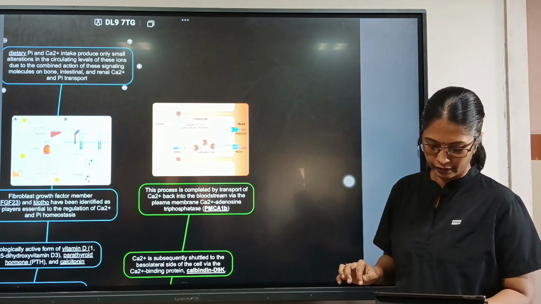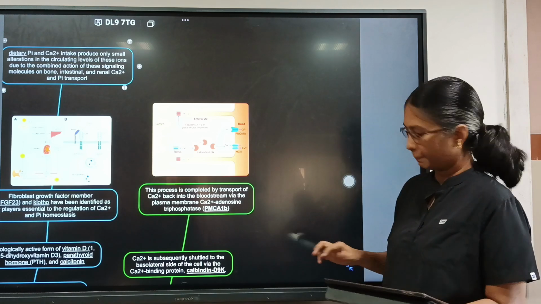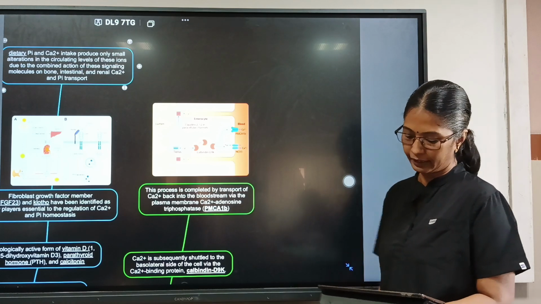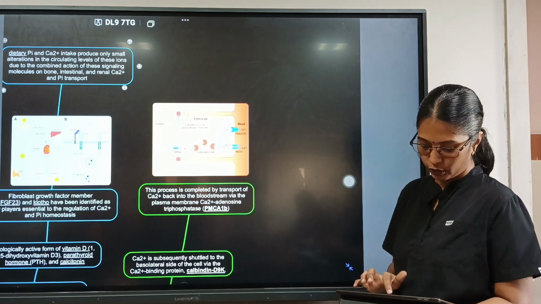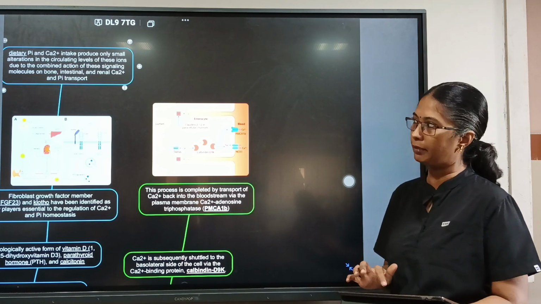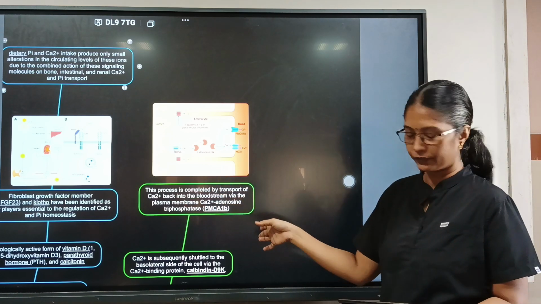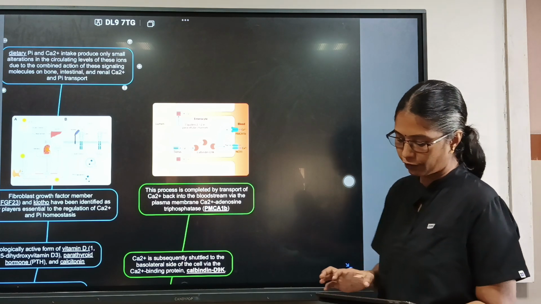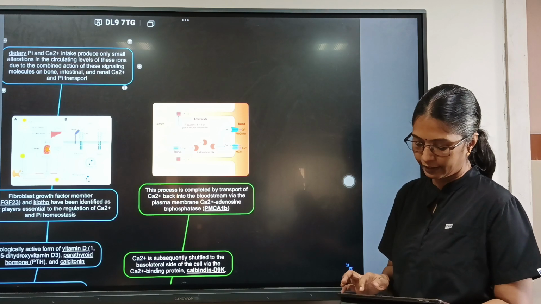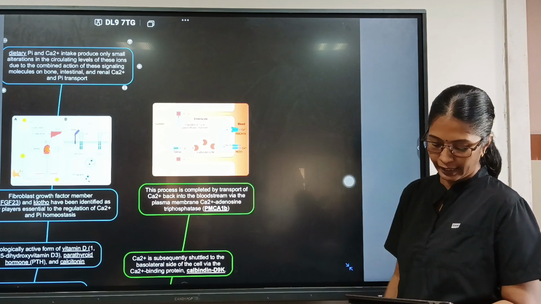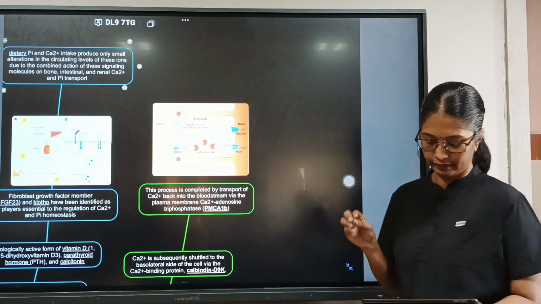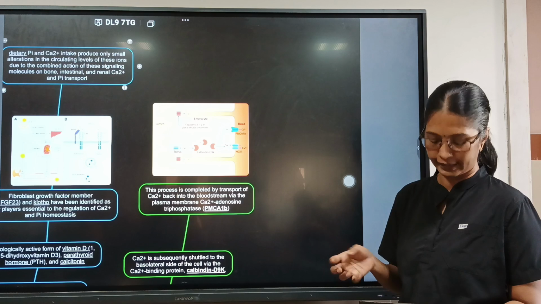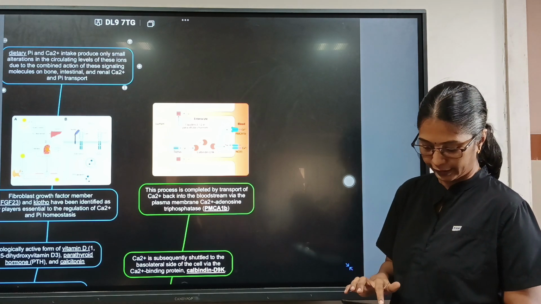Now we will talk about phosphate. The sodium dependent Pi cotransporter type 2B, in short NaPi2B, is localized to the brush border of the ileum. As I said, calcium in the duodenum, phosphate from the ileum. In the ileum we have this NaPi2B, and it is responsible for active Pi transport, Pi being inorganic phosphate, from the intestinal lumen into the blood. NaPi2B is also present in the duodenum, but in a very small amount, so the absorption of phosphate is very little in the duodenum.